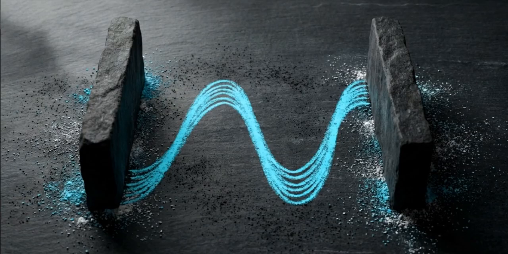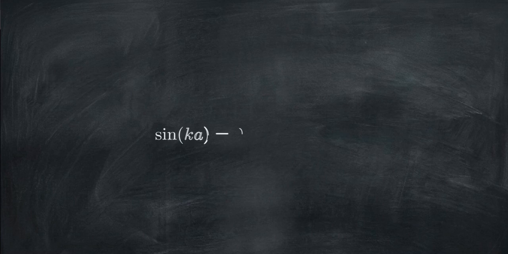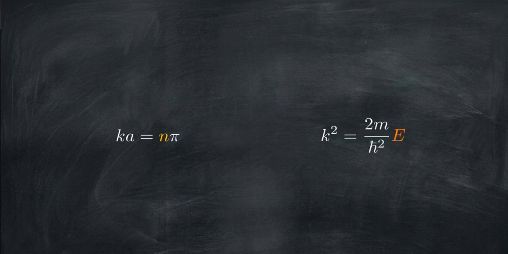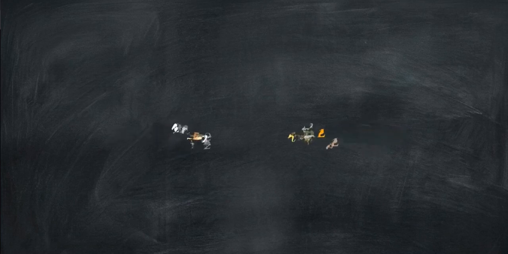By enforcing the impenetrable walls of our physical model, we strip away arbitrary variables and force the continuous wave into a strict algebraic limitation. The sine function only equals 0 when its argument is an integer multiple of pi. Mathematically, this means k times a must equal the integer n times pi. That integer, n, dictates the particle's energy. By definition, the wave number k squared equals 2 times mass times energy over h bar squared. If we equate our two expressions for k and solve for E, we get our final formula.